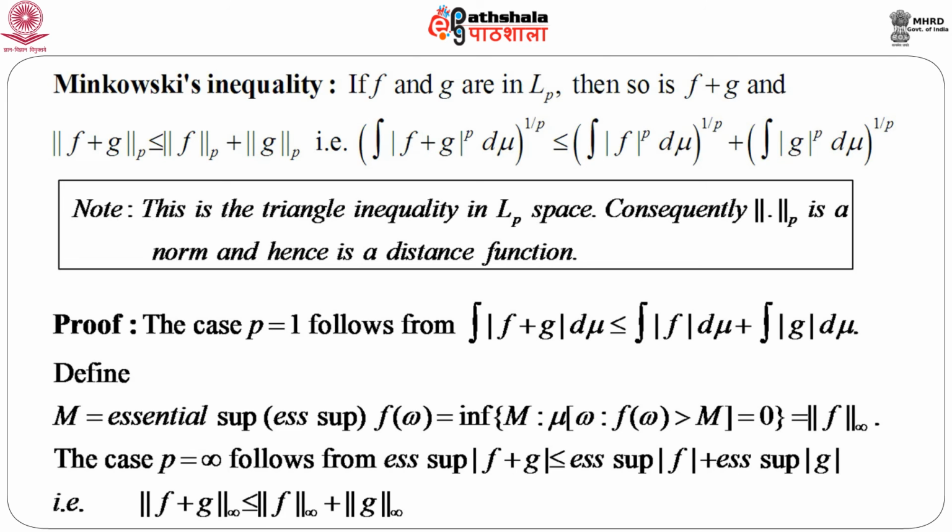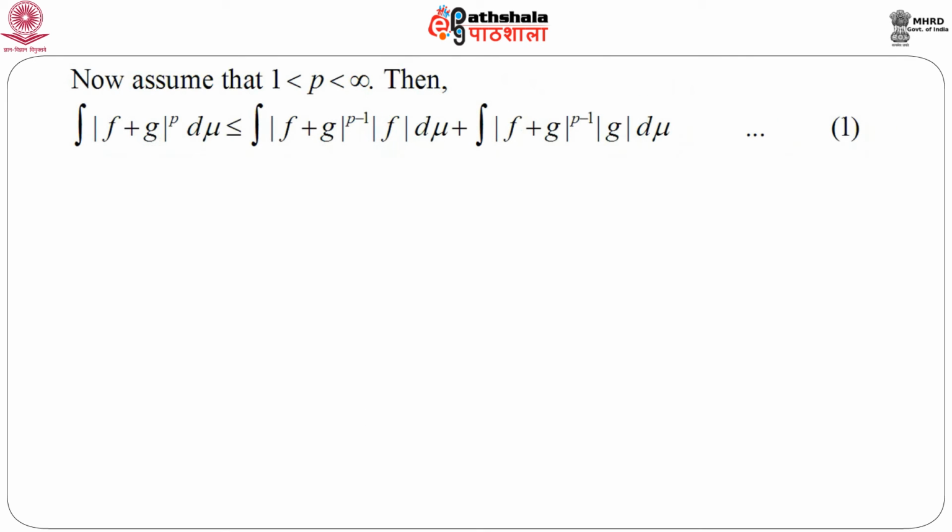Now, the non-trivial case, when 1 is less than p less than infinity. This is very simple, we just have to do some manipulation and we will get the proof. So, the integral of modulus of f plus g whole to the power p d mu is less than or equal to the integral of modulus of f plus g whole to the power p minus 1 into modulus of f d mu, plus the integral of modulus of f plus g whole to the power p minus 1 into modulus of g d mu, because we just write this as modulus of f plus g whole to the power p minus 1 into modulus of f plus g, which is less than or equal to modulus of f plus modulus of g.